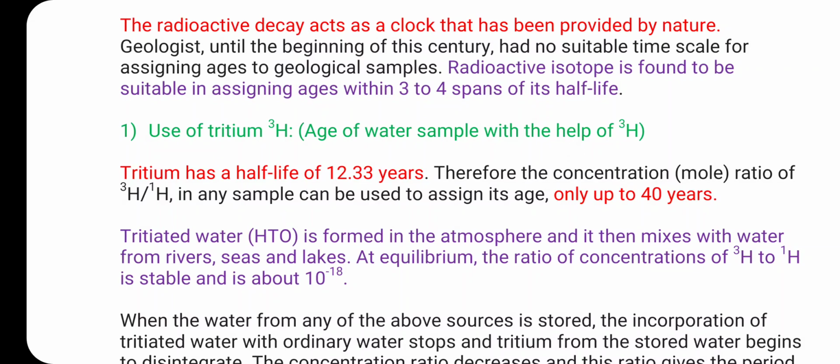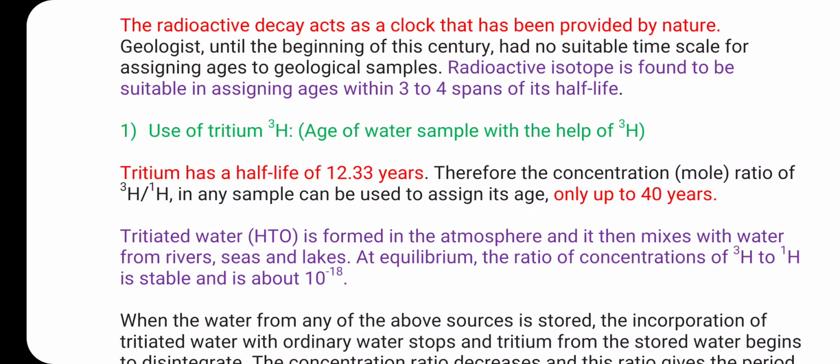In due course the tritium forms HT and gets oxidized into tritiated water, HTO. This tritiated water, through rain, reaches the seas, rivers and lakes and mixes with ordinary water.